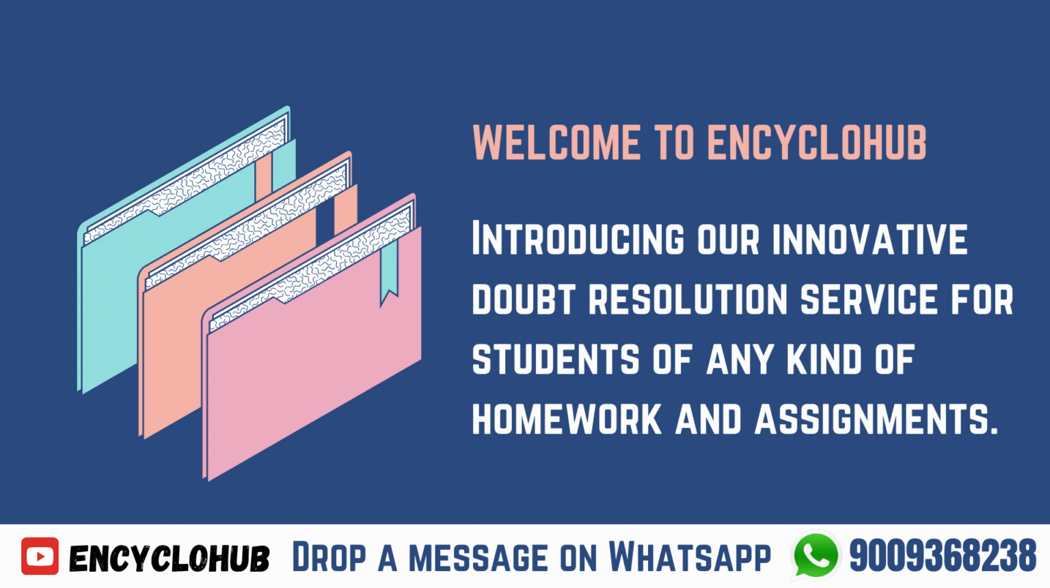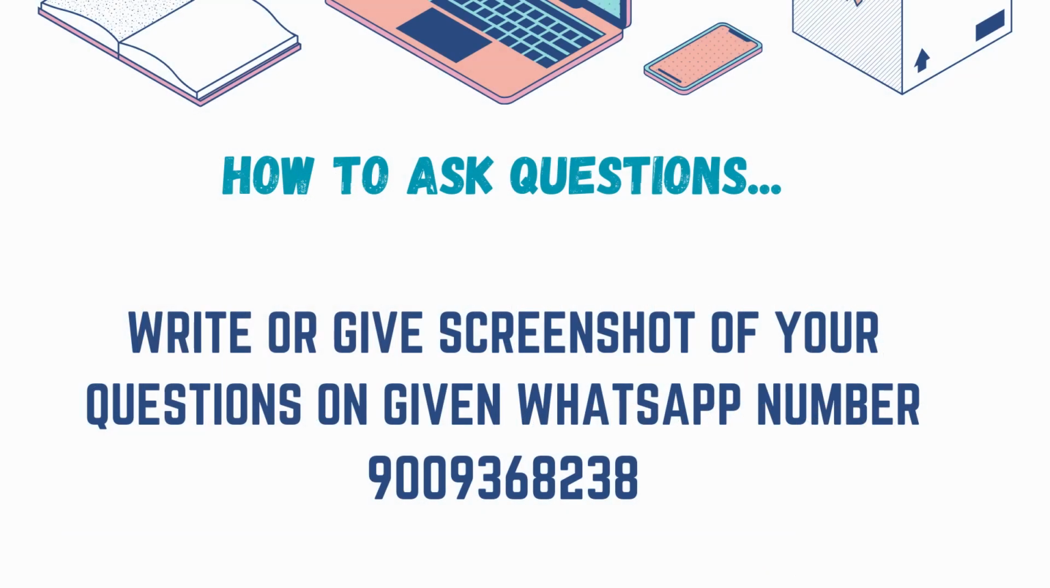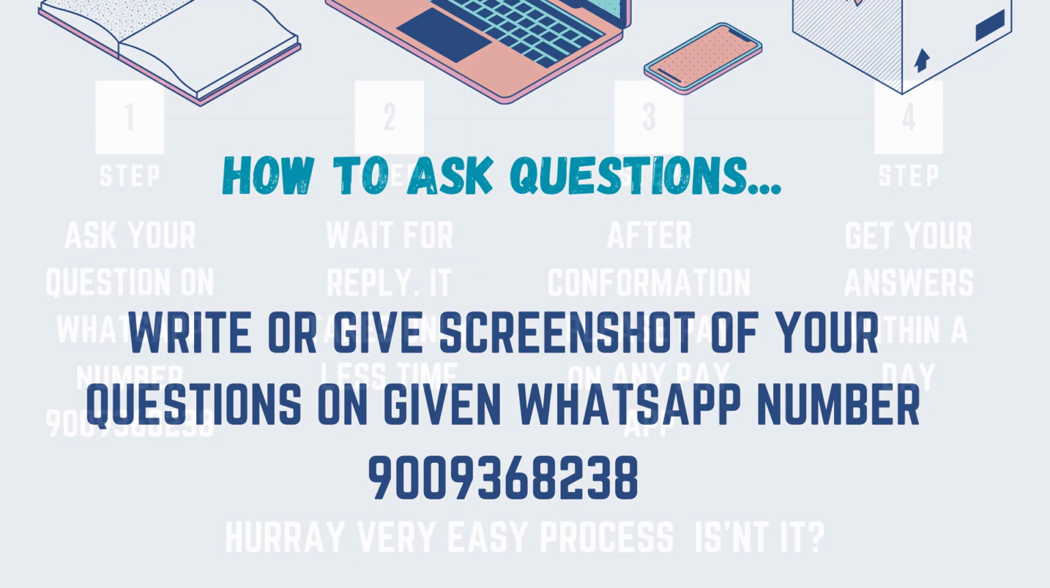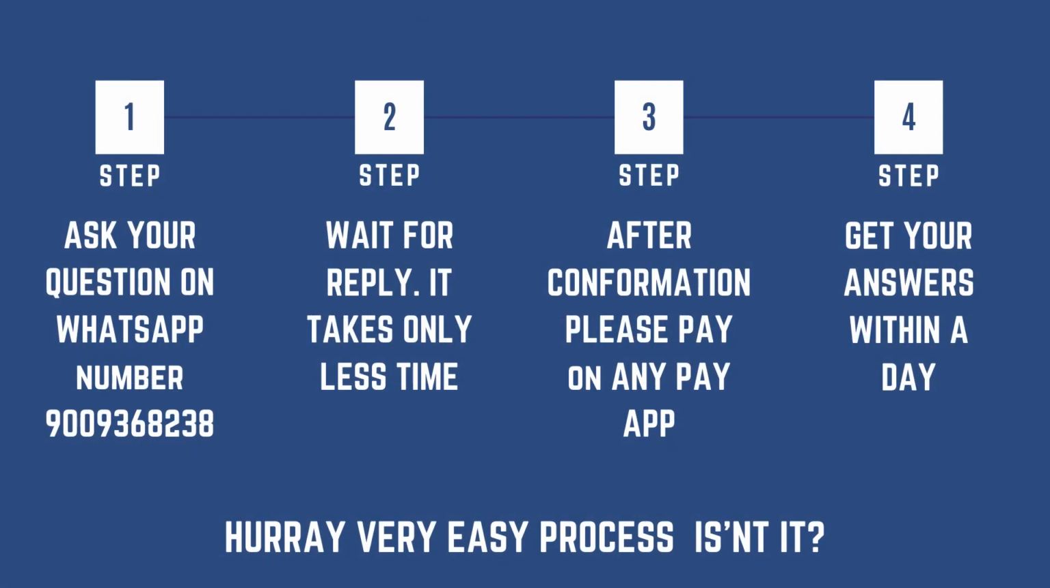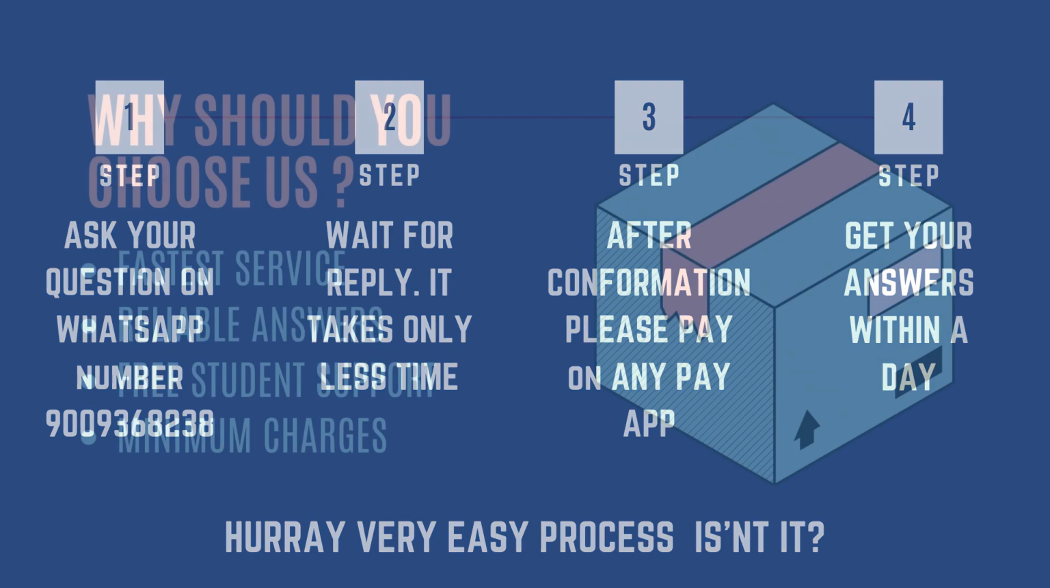Drop a message on WhatsApp 900-936-8238. How to ask questions. Write or give a screenshot of your questions on the given WhatsApp number 900-936-8238. Step 1: Ask your questions. Wait for reply. After confirmation, please pay and get your answer within a day.